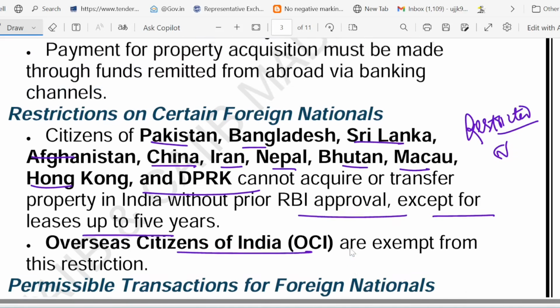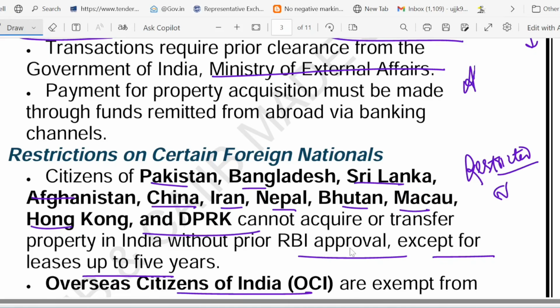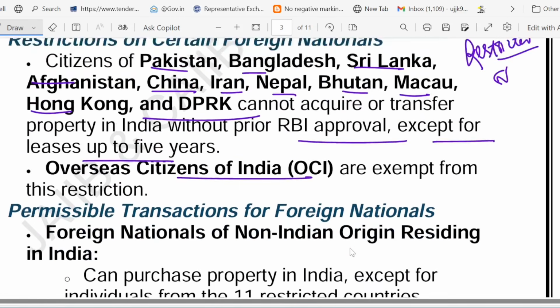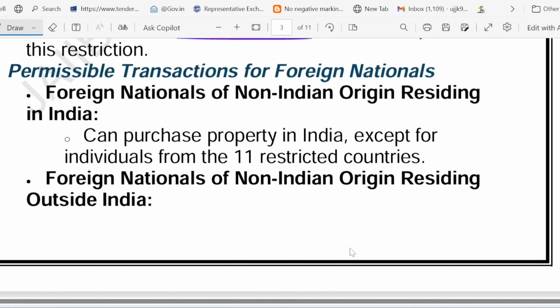Let me give you one example to make it more clear. Take the case of Ahmed. Ahmed is a Pakistani citizen. He needs RBI permission to buy a Goa villa. But his OCI cousin Ali can buy freely. So for OCI there is no restriction, but for citizens of these countries, they have to take permission from RBI.